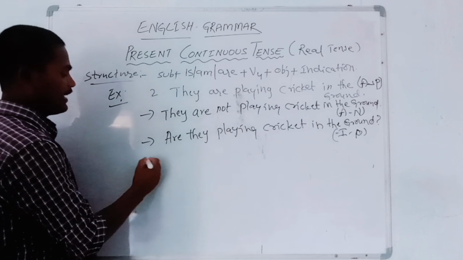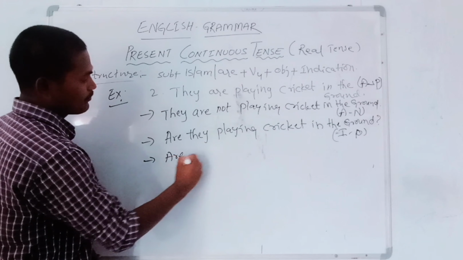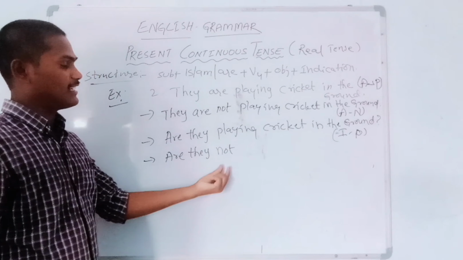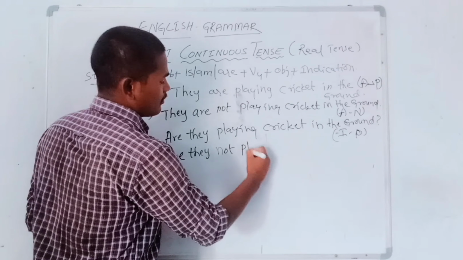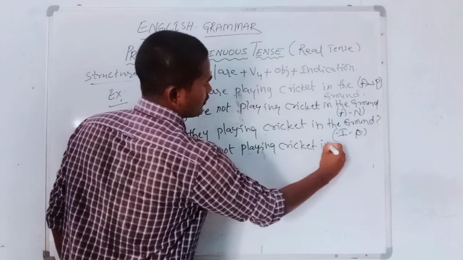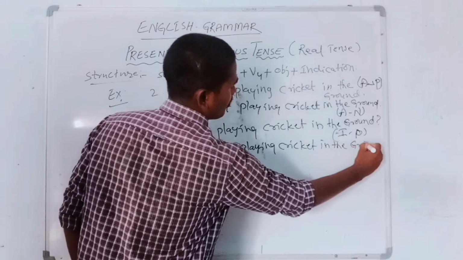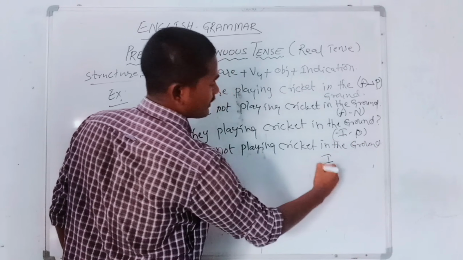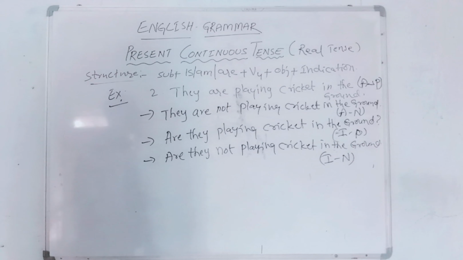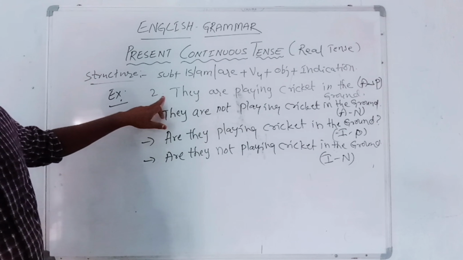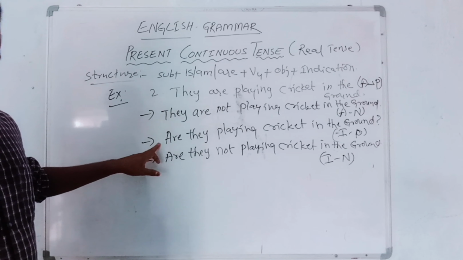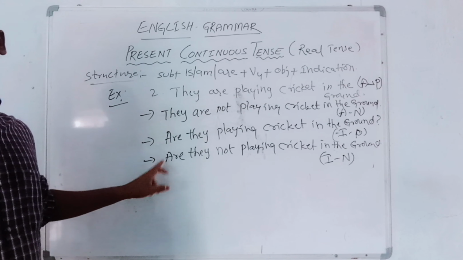Okay. Next, negative expression. Are they not? What should we add in this sentence? Not only. Are they not playing cricket in the ground? What is this? It is an interrogative negative statement. So this is an assertive positive statement, this is an assertive negative statement, this is an interrogative positive statement, and this is an interrogative negative statement.